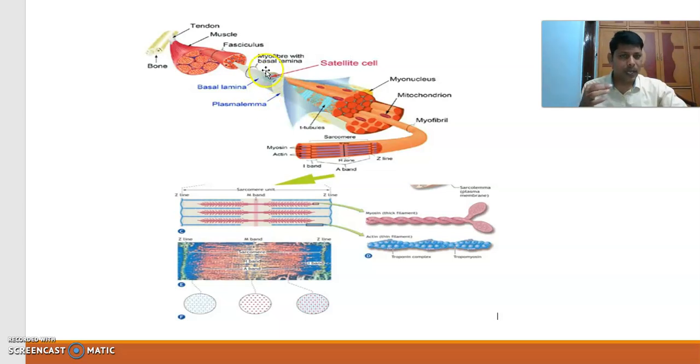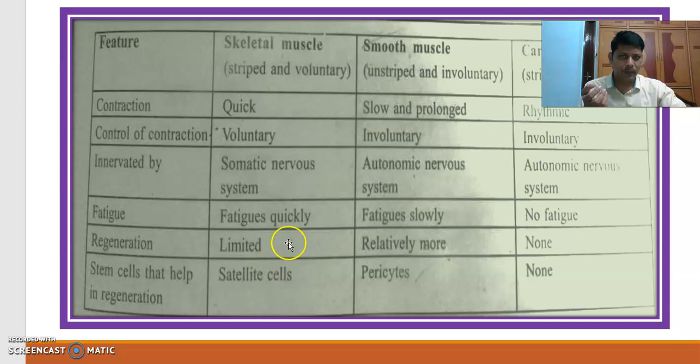If the muscle is damaged, the damaged or injured muscle can be regenerated because of these cells called satellite cells present in skeletal muscle. Here the satellite cells present in the smooth muscle are called pericytes, and here no such cells are present. Okay, this is the comparative study of skeletal, smooth, and cardiac muscle. Watch this one and write down all these points in your notes.